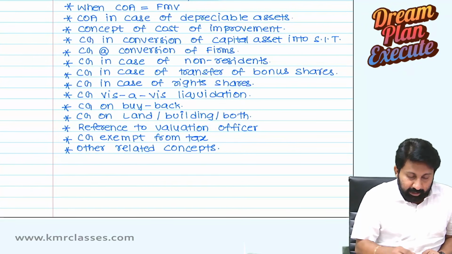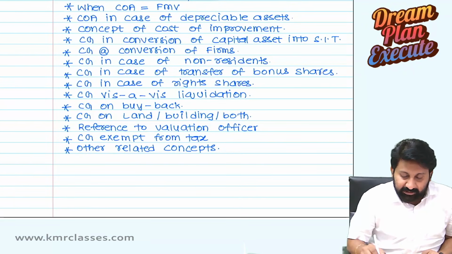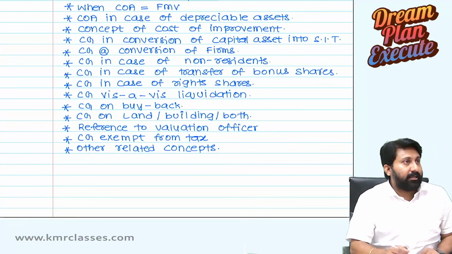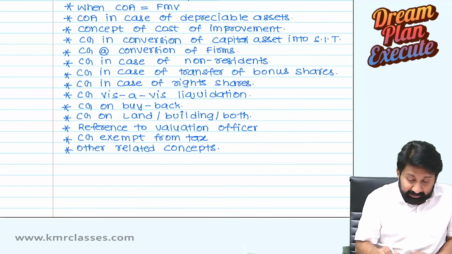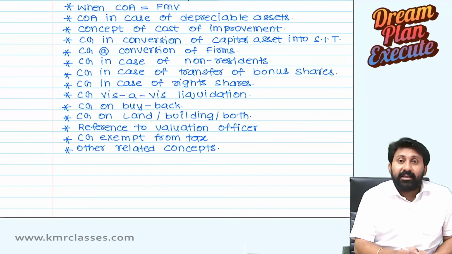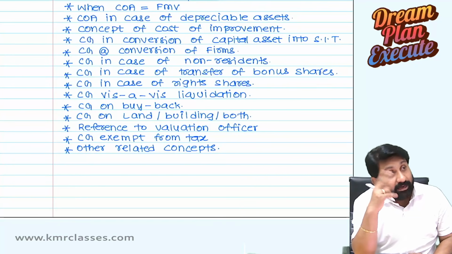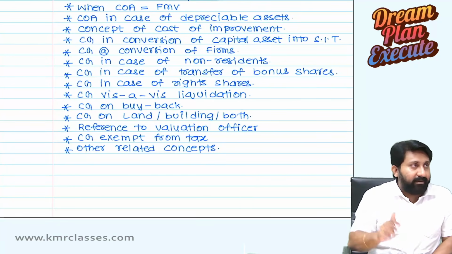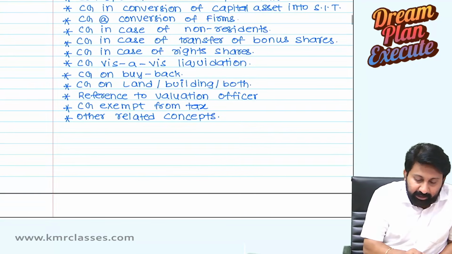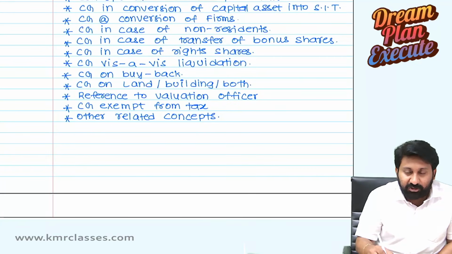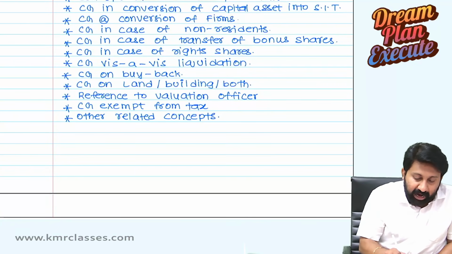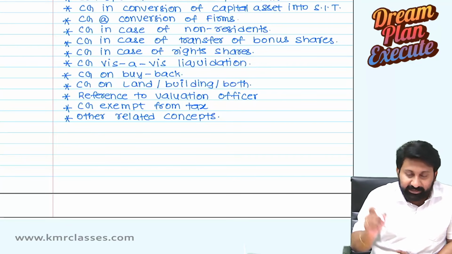Next one. Capital gains in case of transfer of bonus shares. Next one. Capital gains in case of rights shares. In case of rights shares, 2 topics will come. Transfer of rights shares acquired. Second one, transfer of rights entitlement. Both are discussed there. Next one, capital gains vis-a-vis, means in relation to liquidation. Capital gains on buyback. Capital gains on land, building or both, 50C.